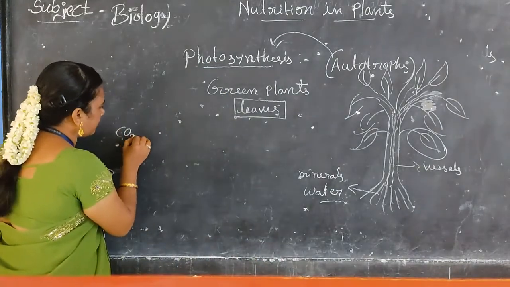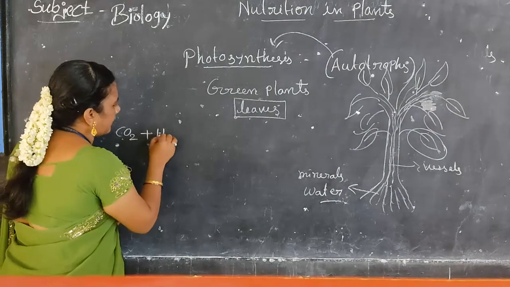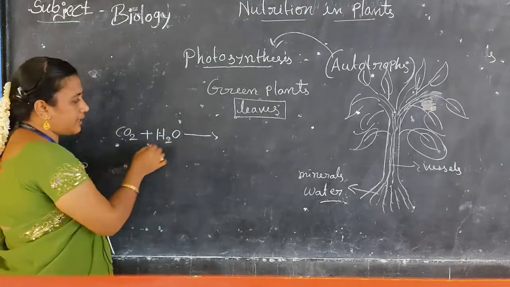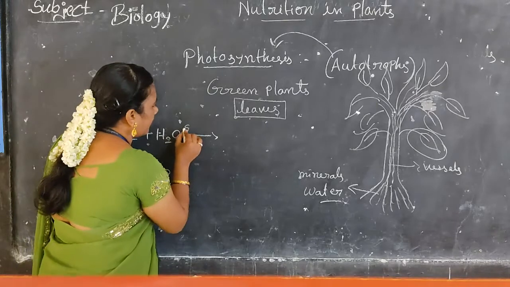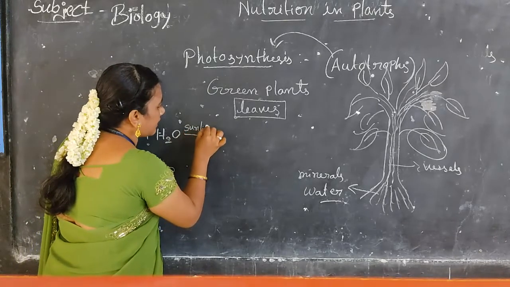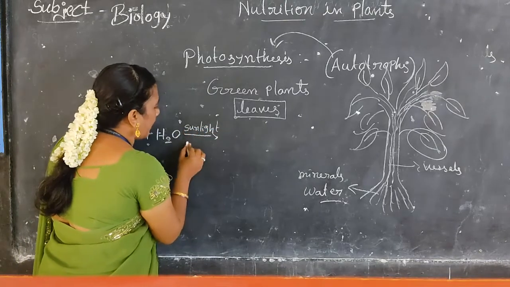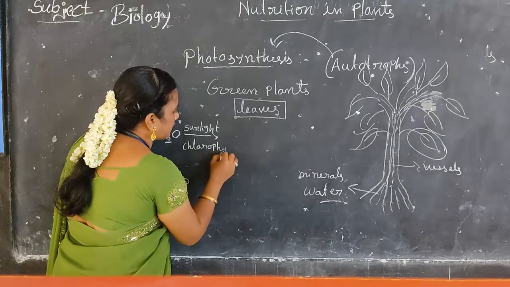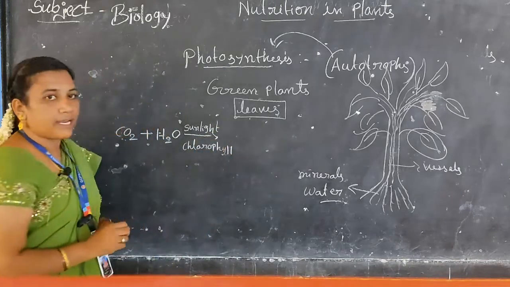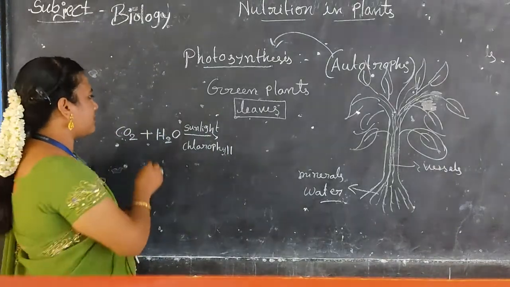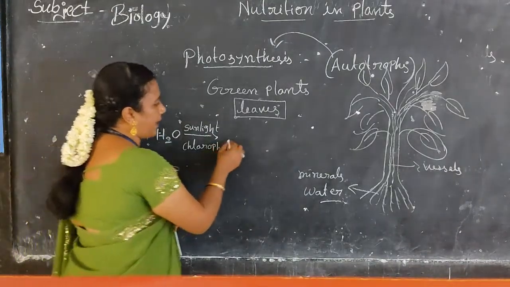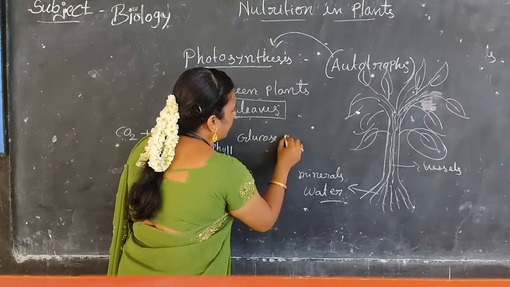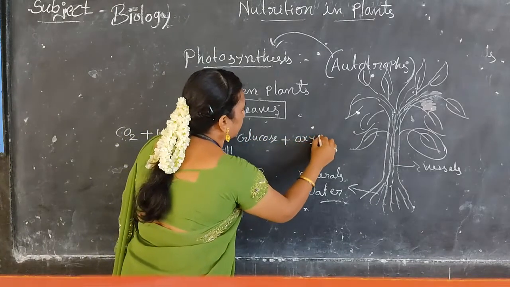What are the raw materials required for photosynthesis? Carbon dioxide and water, in the presence of sunlight and chlorophyll pigment. In the presence of sunlight and chlorophyll pigment, plants prepare glucose plus oxygen.